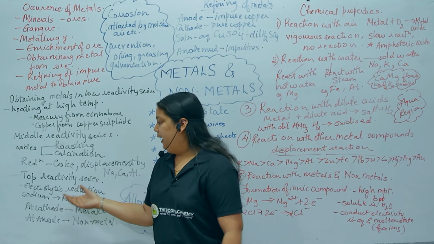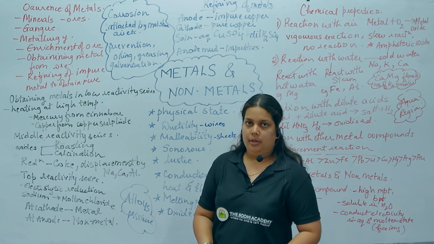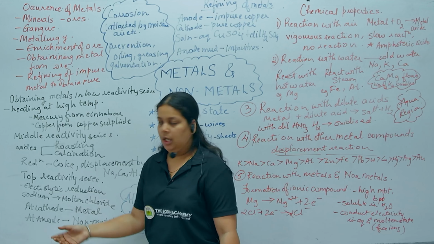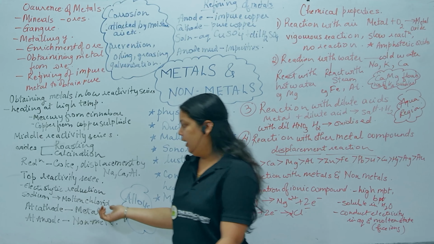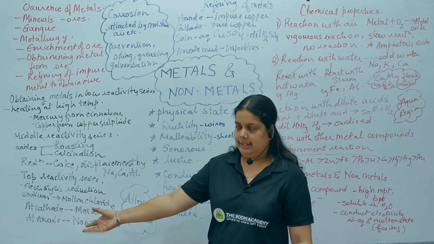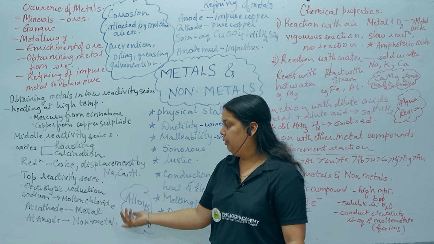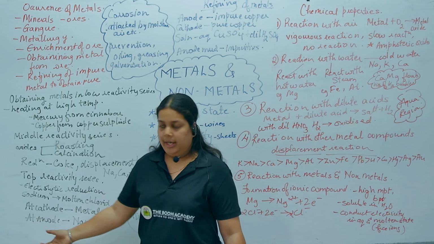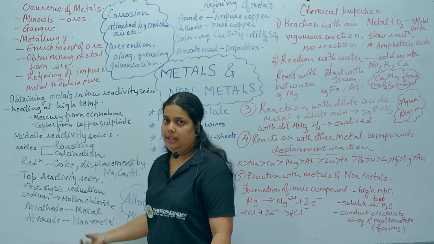Metals at the top of the reactivity series are obtained by electrolytic reduction. Sodium, for example, is obtained from molten chloride. You get metal at the cathode and non-metal at the anode.